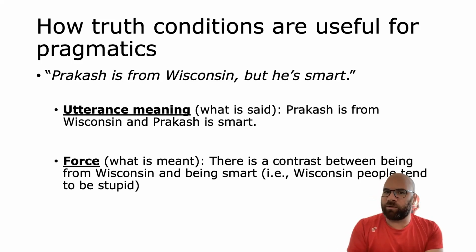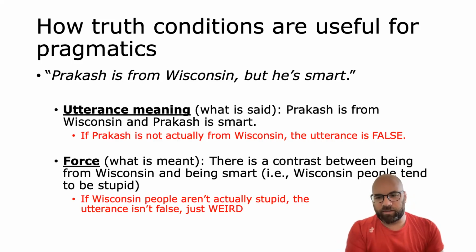The question that we were stuck at the end of 2 modules ago is, how do we distinguish between these meanings? Like, how do we draw the line between where the utterance meaning comes from and where the force comes from? Or what is the boundary between utterance meaning and force? If we think about truth conditions, this can give us a way to see that. So utterance meaning is truth conditional meaning. It's semantic meaning. We can see that the truth conditions for the sentence, Prakash is from Wisconsin, but he's smart, are like, number 1, he has to be from Wisconsin, and number 2, he has to be smart.